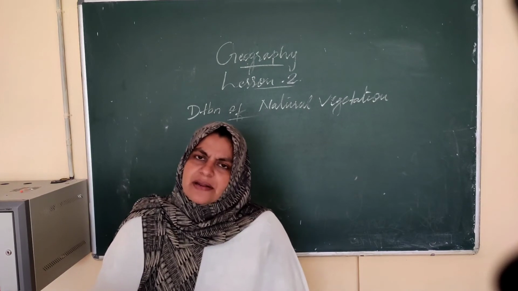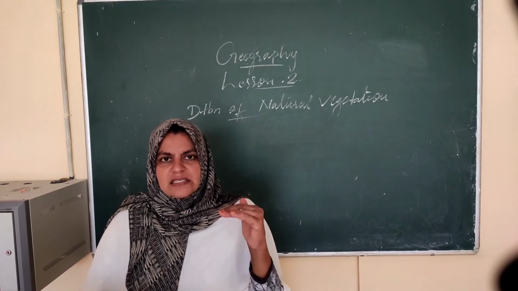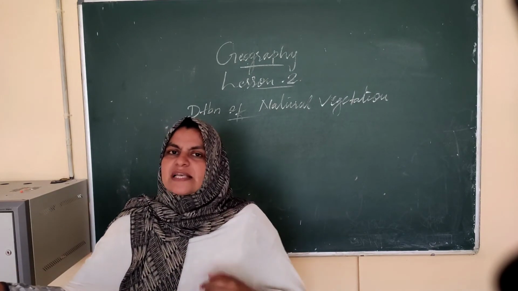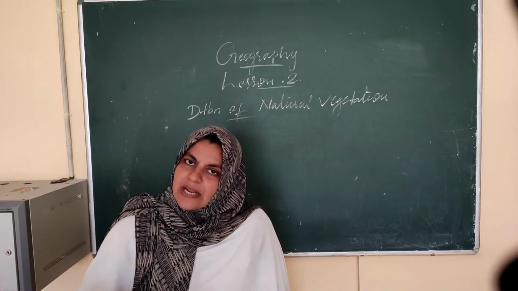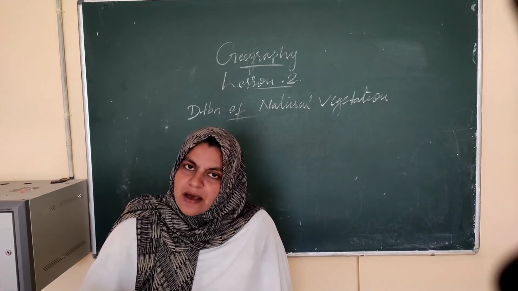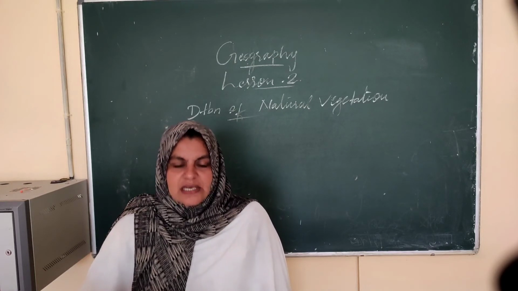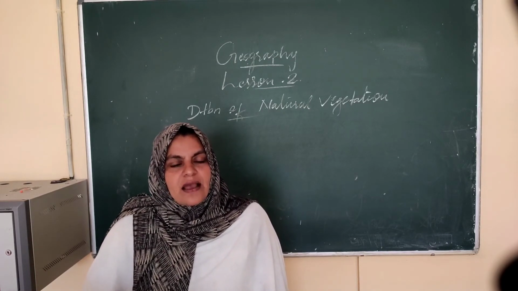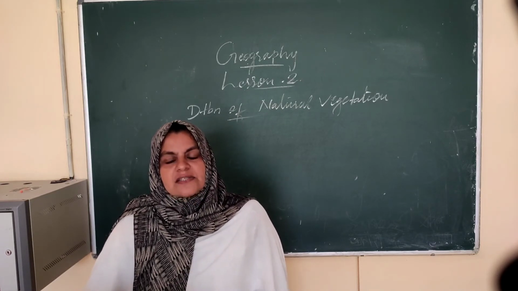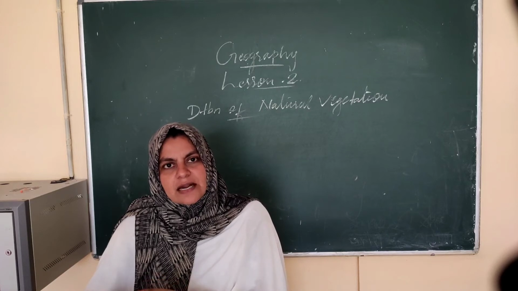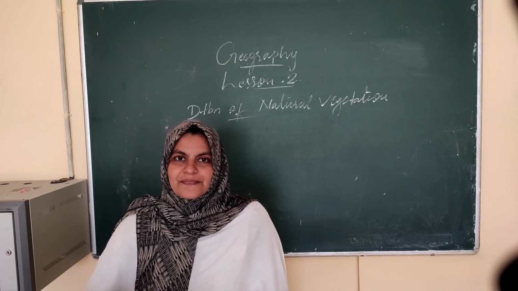So what will happen? Population is increasing and there is not enough space to settle them, or enough resources are not there. So the people are cutting and clearing the forest, and there they are starting their agricultural activities, construction of houses, or starting factories, or construction of roads, railways, and urbanization is also happening. Got it?